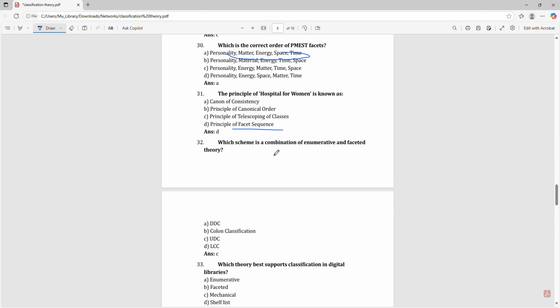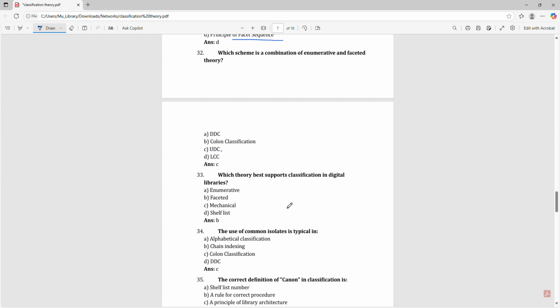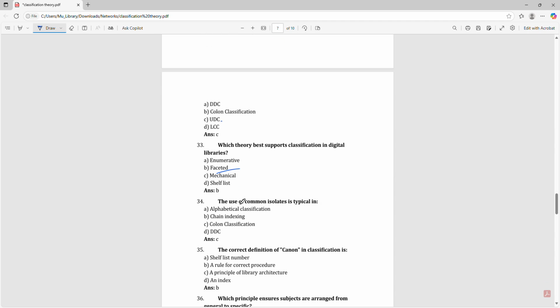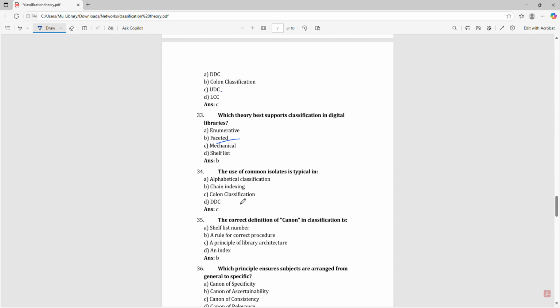Which scheme is a combination of enumerative and faceted theory? That is UDC. Which theory supports classification in digital library? That is faceted. The use of common isolate is typical in CC. The correct definition of canon in classification is a rule for the correct procedure.